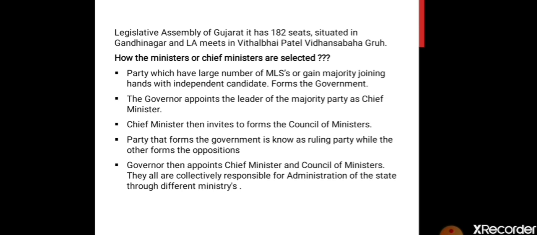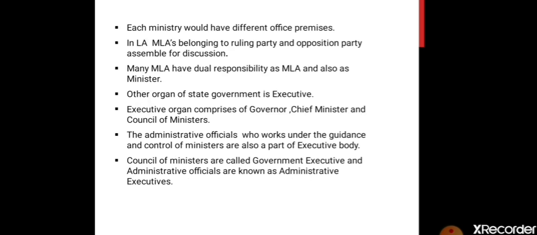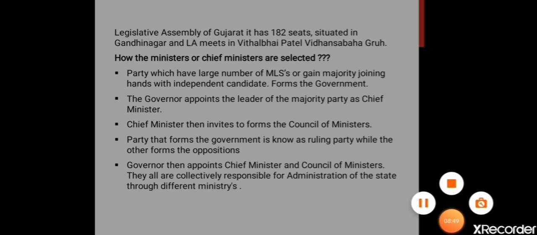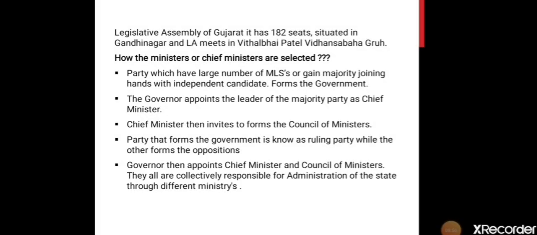The governor appoints the head of the party who has shown the majority as the chief minister. The chief minister then appoints the council of ministers, his team, to work for the state. And the chief minister, governor and council of ministers are together responsible for the administration of the